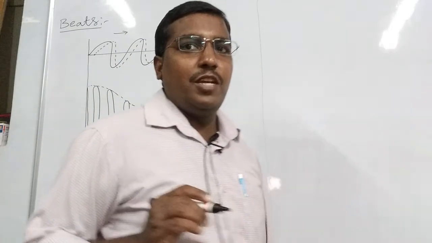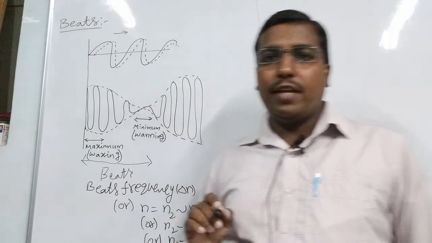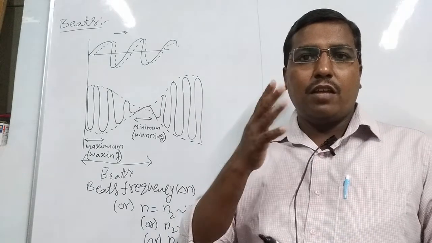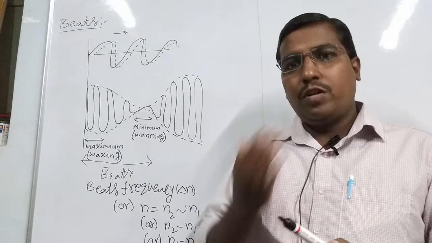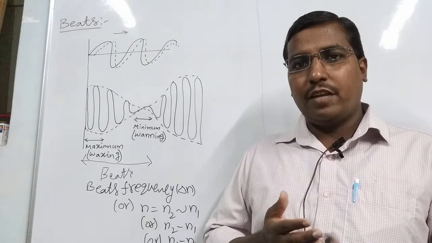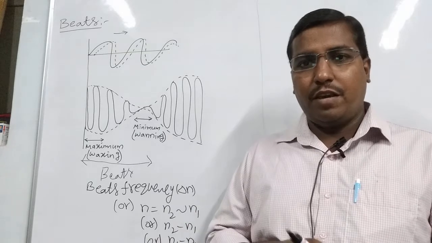If the beats produced are greater than 10 per second, we can never hear them. Above 10 beats per second produced in a sound note, it cannot be heard.